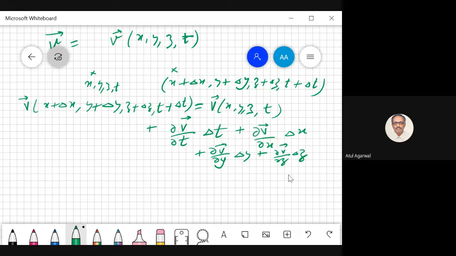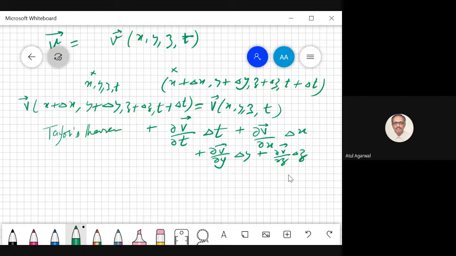So this is nothing but Taylor's theorem. You already know Taylor's theorem. Difference between these 2 points is what? Delta x, delta y, delta z, delta t. So correspondingly, you have written these terms. These are first order change in velocity because of change in position and time.